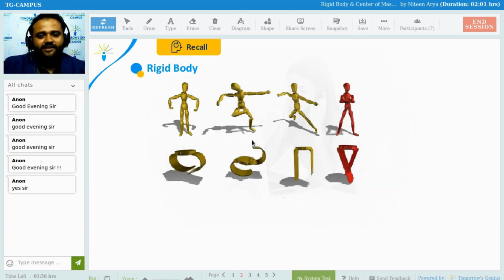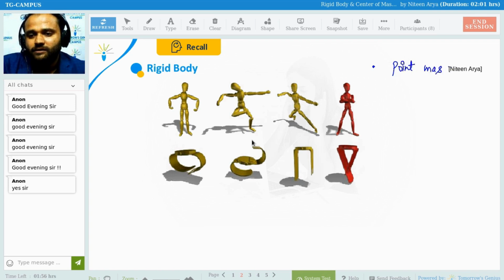So basically, what is a rigid body? Every body is a rigid body. This is just a basic example. Till now, in the previous chapters, we learned about the point mass particle. But what a rigid body is,